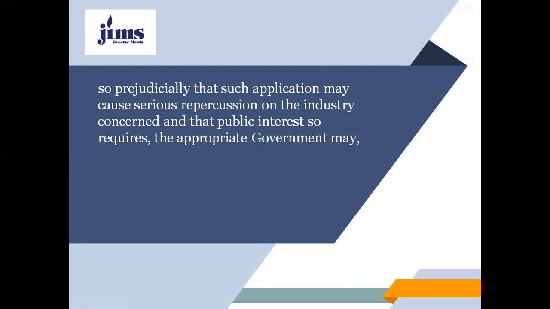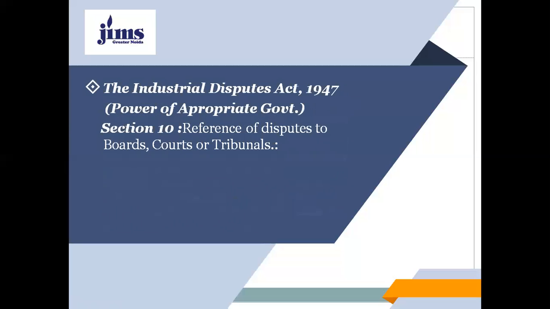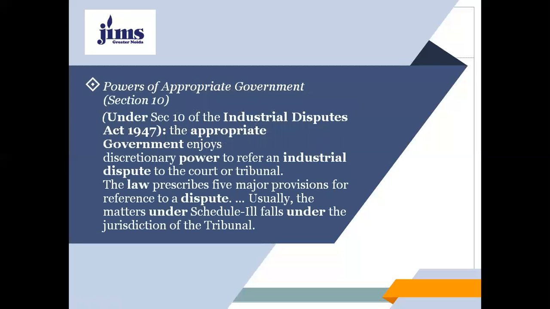The appropriate government, by notification in the official gazette, directs that the provisions of the said section shall not apply or shall apply subject to such conditions as may be specified in the notification to that class of industrial establishments or to that class of workmen employed in any industrial establishment. So this is the power given under Section 9B to the appropriate government.